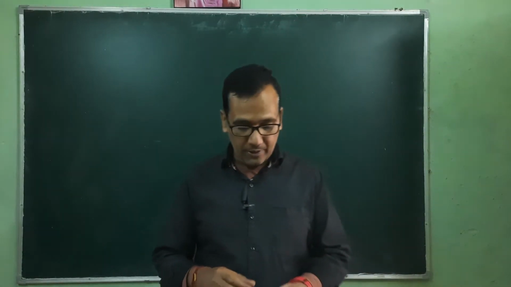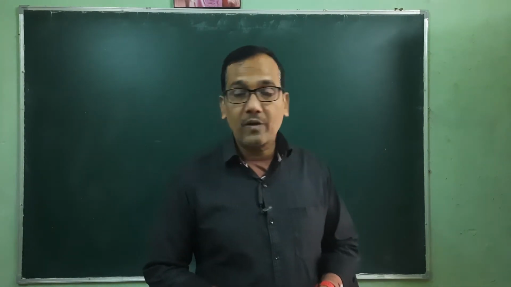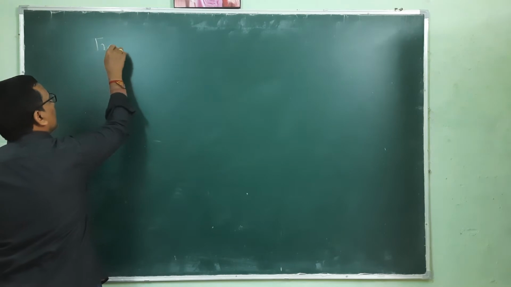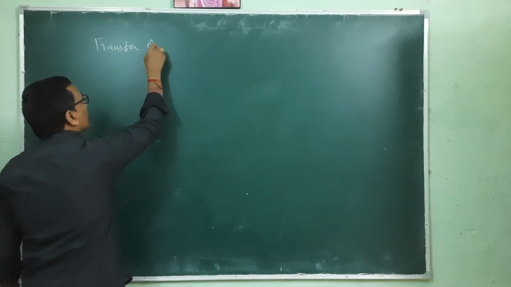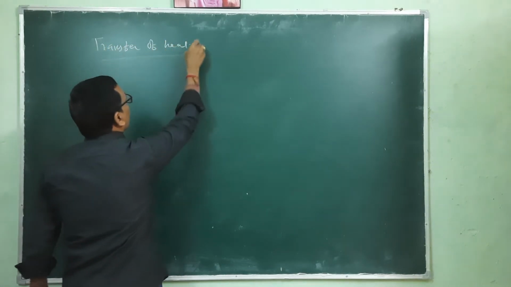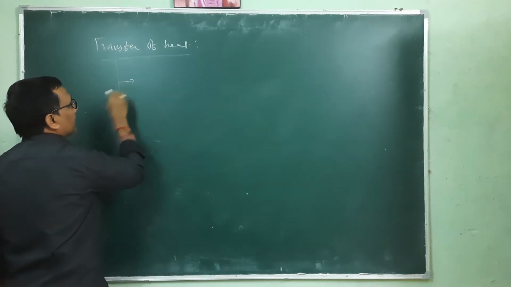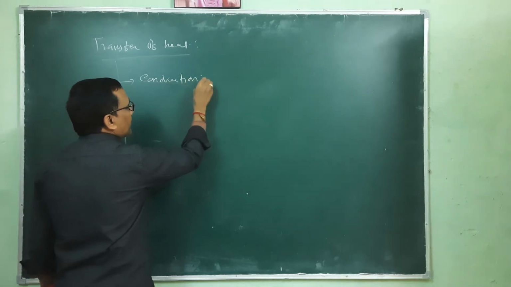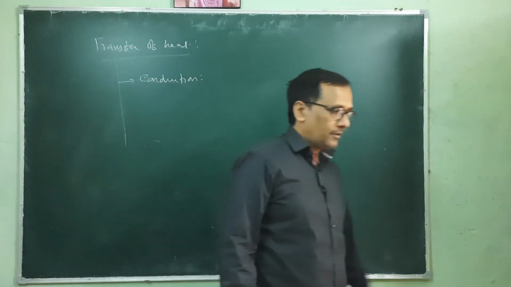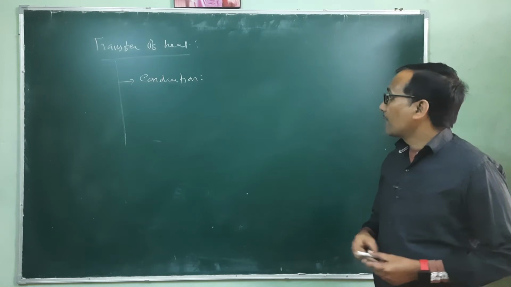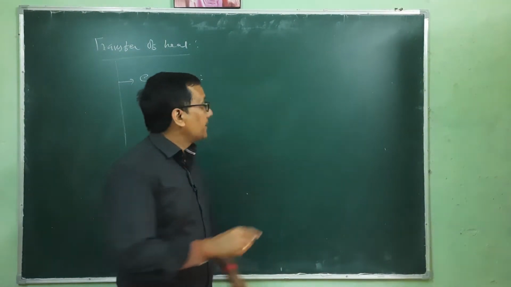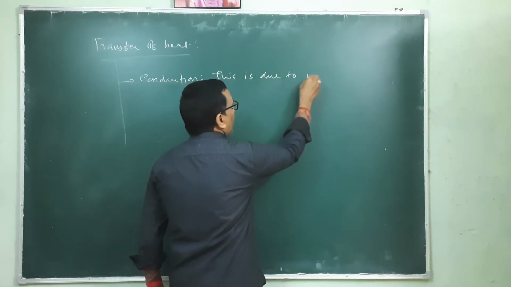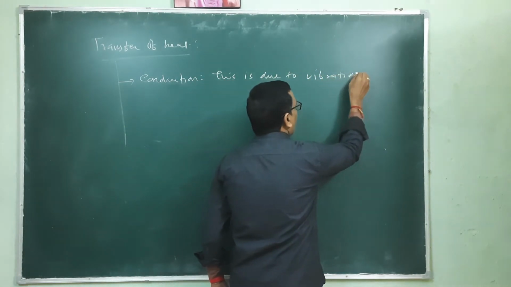So in the last class we were talking about the transfer of heat. It is performed by three means. One is conduction, and this is the means of heat transfer in solids in general, and this is due to vibration of atoms.